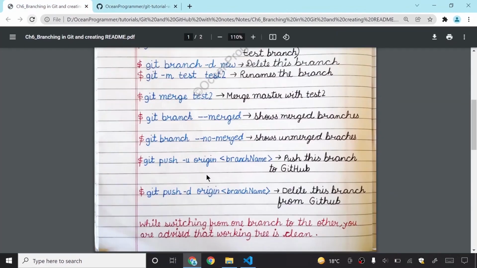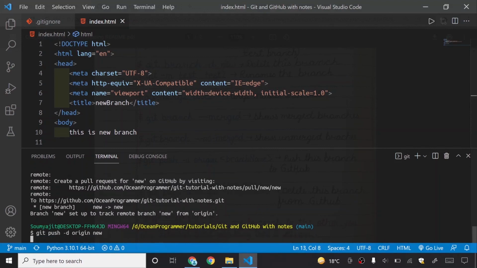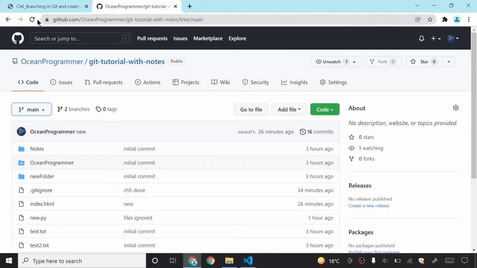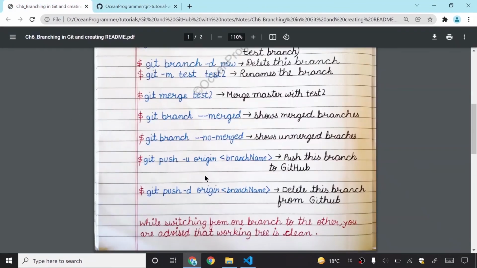git push -d origin branch name will delete this branch from GitHub. Do you see the power of Git? It is deleting branches from GitHub. It is just awesome. I will say git push -d origin new. What will happen is this branch will get deleted from my GitHub account. As you can see here, there is only one branch right now.